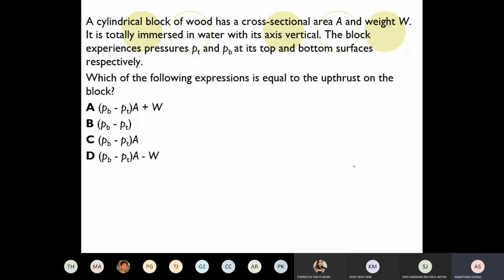Okay, what is the answer for this? One minute for you. Put it in WhatsApp.